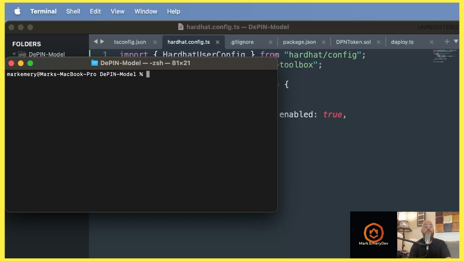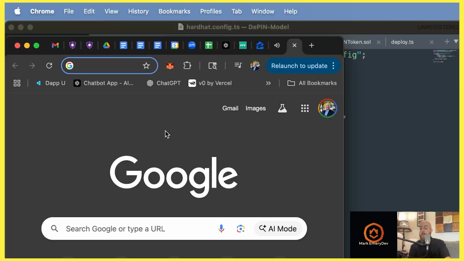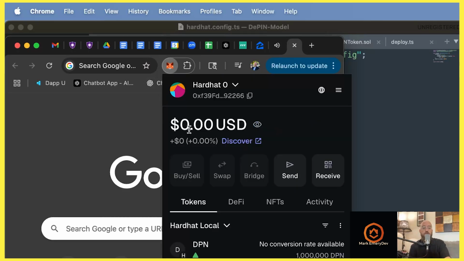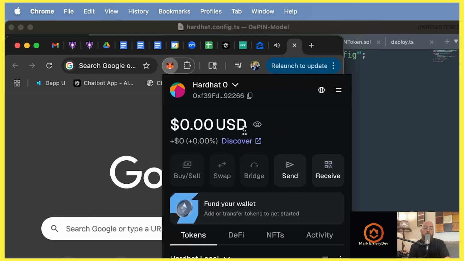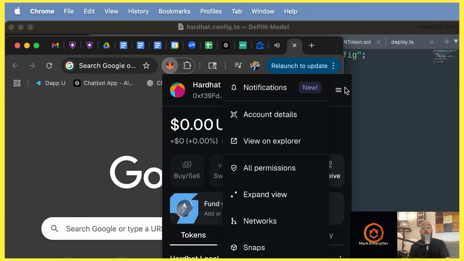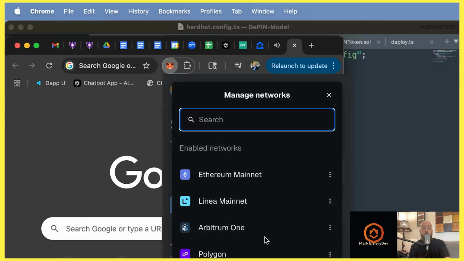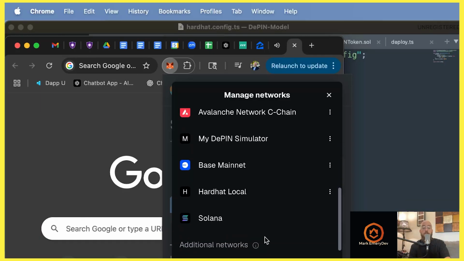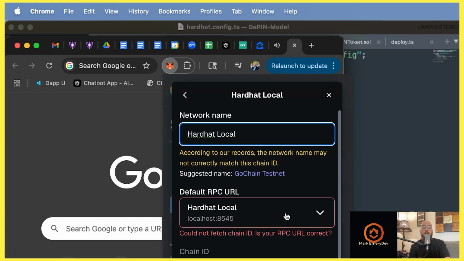Okay, and before we do that, we need to bring MetaMask into the picture just for a moment. Okay, I would encourage you to use Google or AI or whatever you can to have your MetaMask set up. I'm not going to go super deep into this other than to say that if I come over here to networks, I'll show you that I have set up a Hardhat local network. Okay, I chose that name, but if I come here to edit, we can see certain things about it.